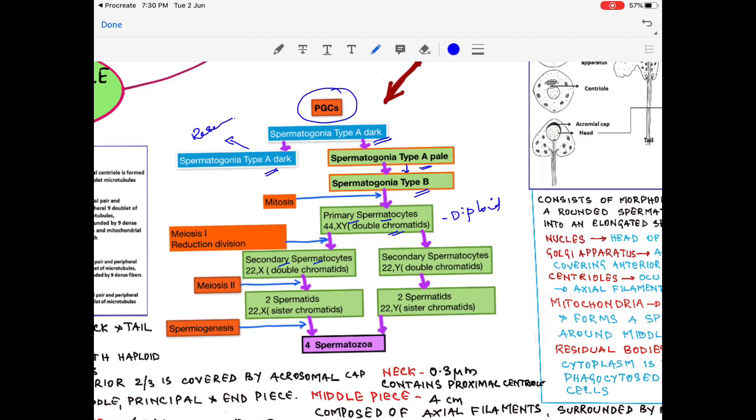One primary spermatocyte forms two secondary spermatocytes, and the chromosomes will be 22X and 22Y with double chromatids. This will undergo second meiotic division and form spermatids. Each secondary spermatocyte will form two spermatids, with 23 chromosomes having sister chromatids. These spermatids will undergo spermiogenesis and form spermatozoa. So one primary spermatocyte gives rise to 4 spermatozoa.